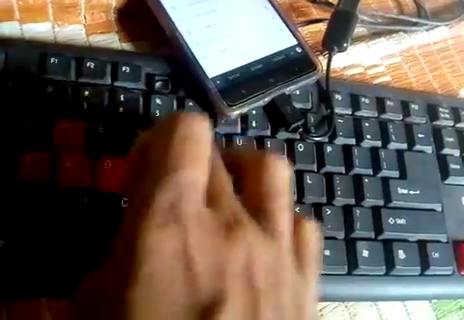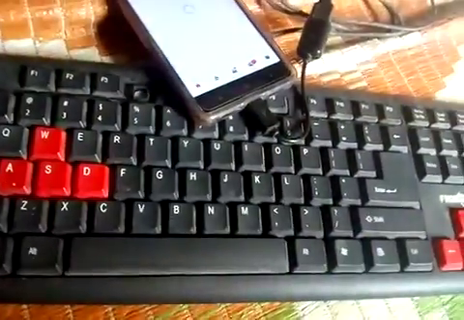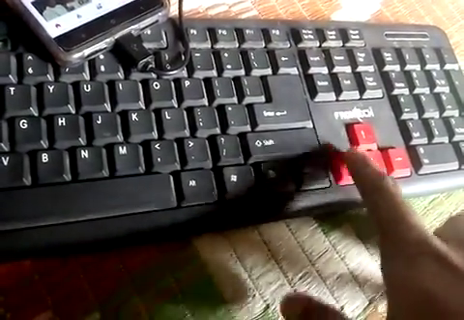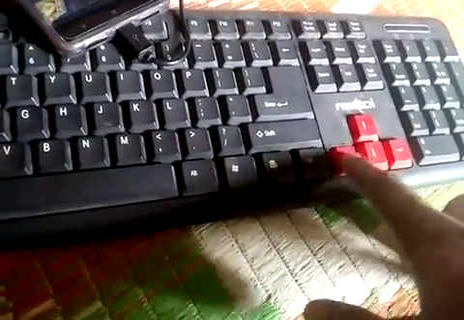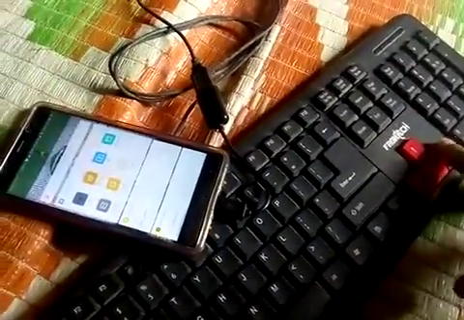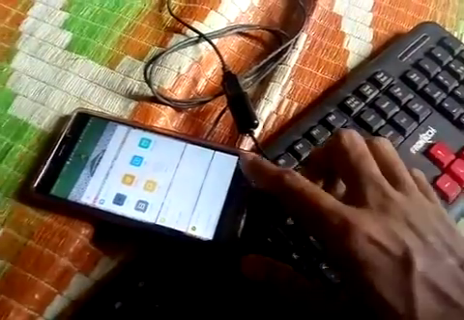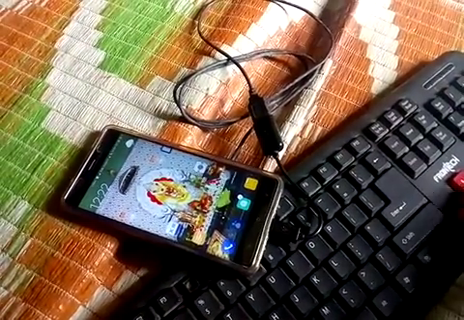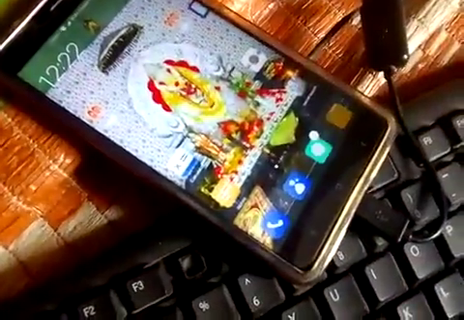So now this is scrolling, this button is scrolling, or another time here you can see. Click the home button, right click. You see right click.